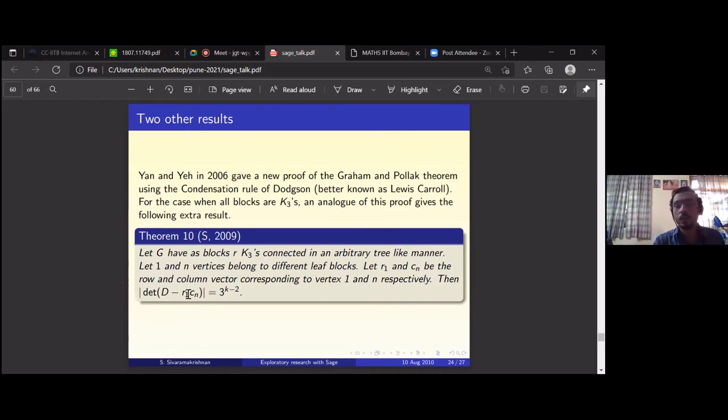And then you delete row 1 and column n. Now this is not a symmetric matrix. D, the distance matrix, is a symmetric matrix. If you delete row 1 and column 1, you'll again get a symmetric matrix. If you delete row n and column n, you will get a symmetric matrix. Here I'm deleting row 1 and column n. So you get some funny matrix that has determinant with absolute value, the sign I can tell you but it's not important, 3 to the k minus 2, or some such.